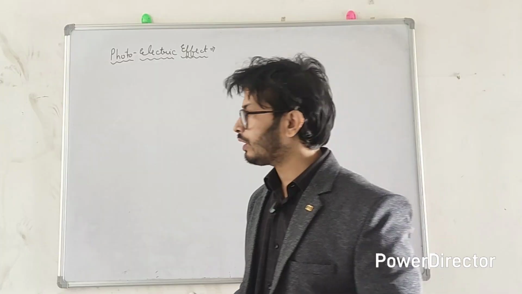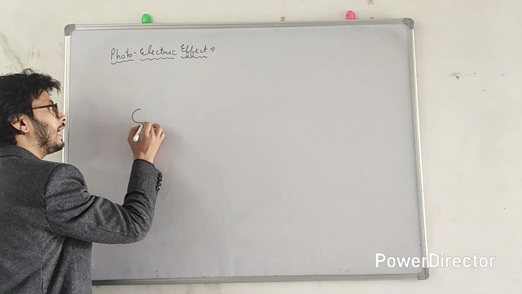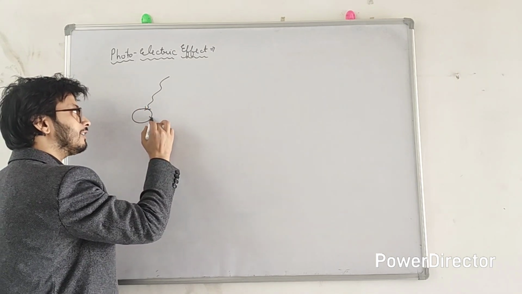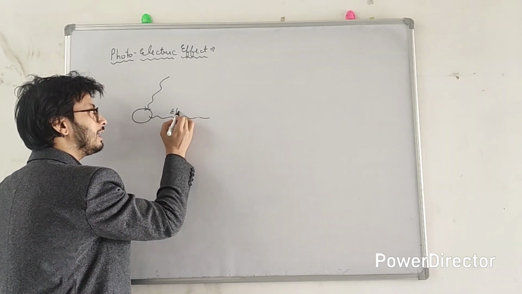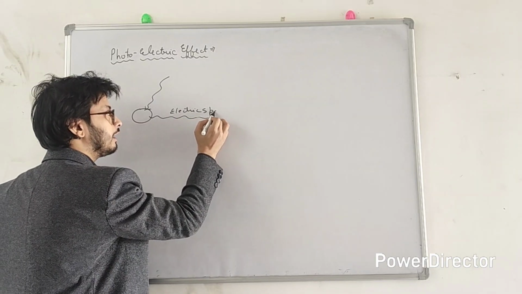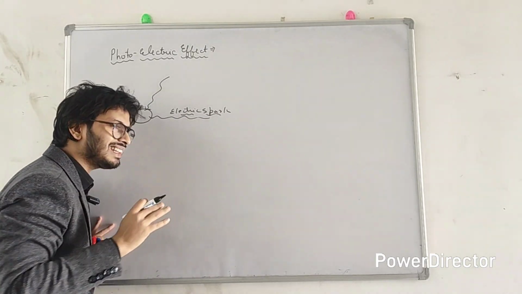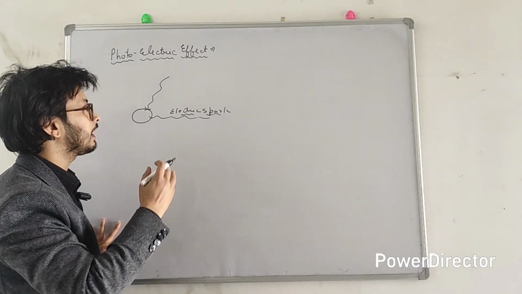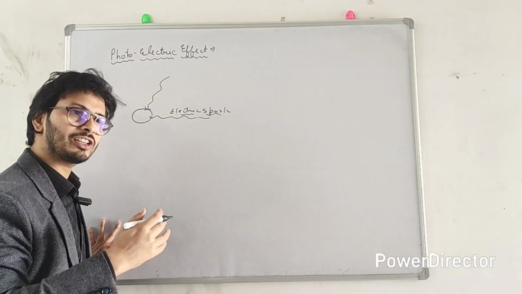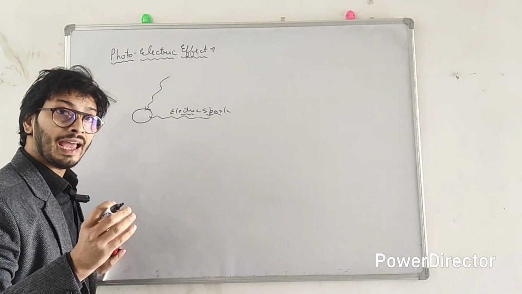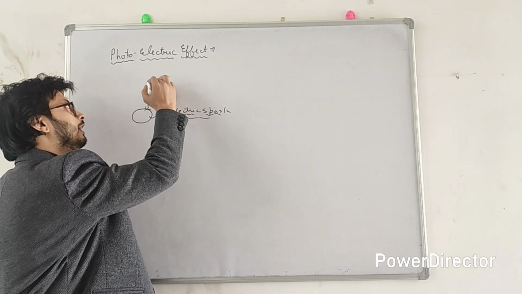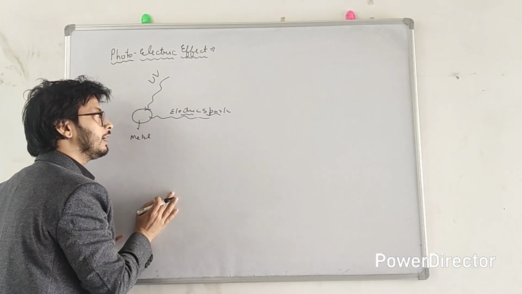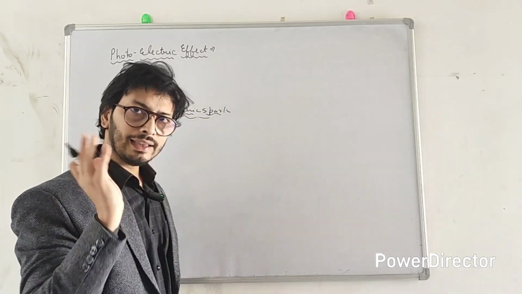What was that thing? He found that whenever ultraviolet light was incident on a metal surface, there was a spark of light, an electric spark. This was observed accidentally by Hertz. He wasn't actually doing an experiment about electric sparks due to ultraviolet light. He was experimenting with electromagnetic waves, but he accidentally found that whenever UV radiation hit a metal surface, there was an electric spark. He didn't pay much heed to that at that time.